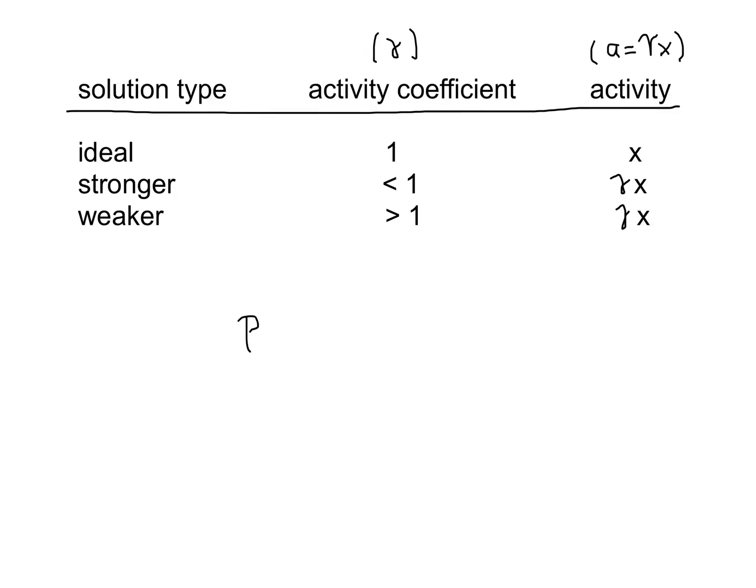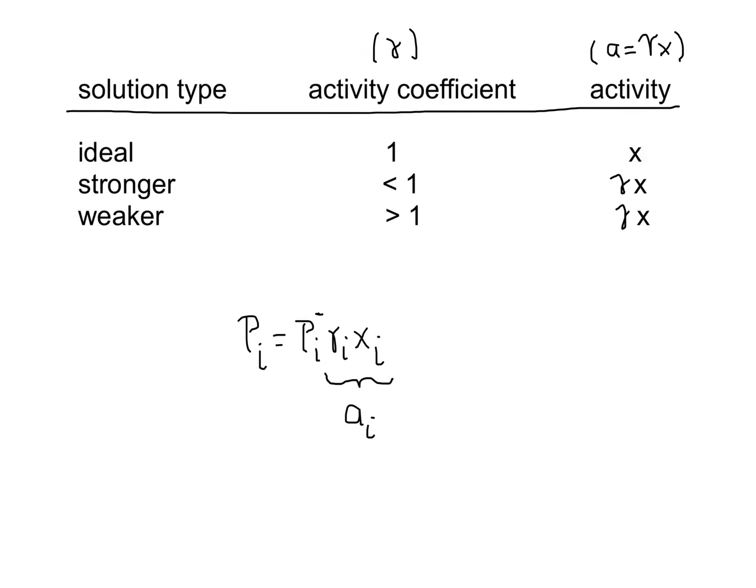The pressure above the solution is equal to the pressure above the pure solution times gamma sub i, the activity coefficient, times the mole fraction of that component in solution. We define the activity coefficient times the mole fraction as equal to the activity of the component in solution. So we can see that for ideal solutions, the activity coefficient is equal to 1, and we recover Raoult's law. When the activity coefficient equals 1, the activity is simply equal to the mole fraction of that component in the solution.